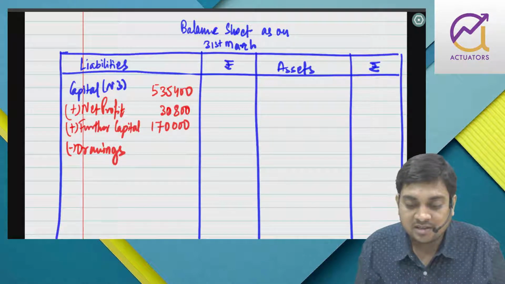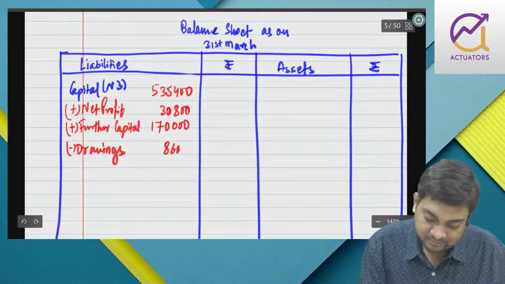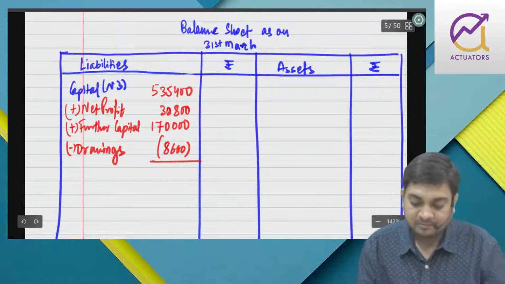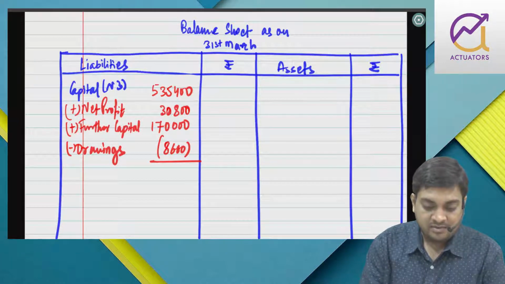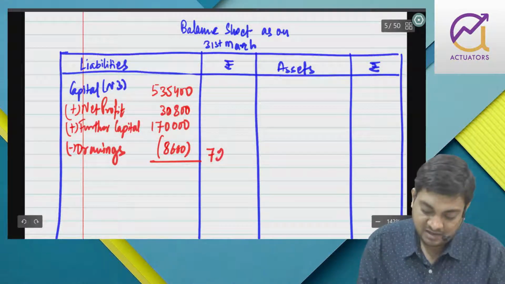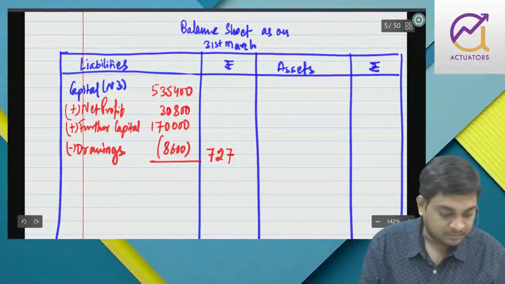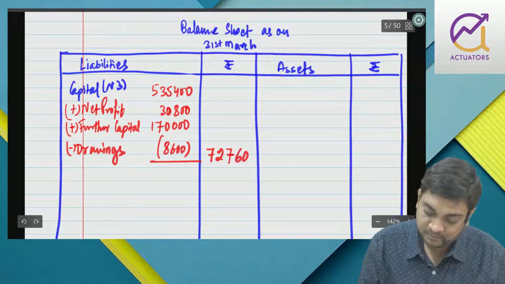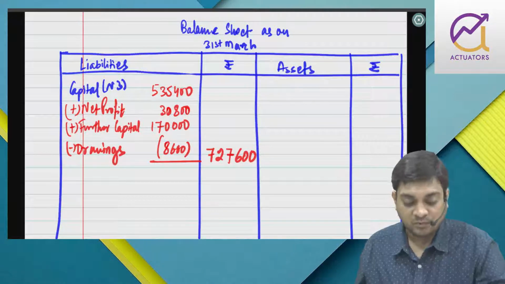Drawings by cheque is 8,600. So 535,400 plus 30,800 plus 170,000 minus 8,600 is 727,600, right?